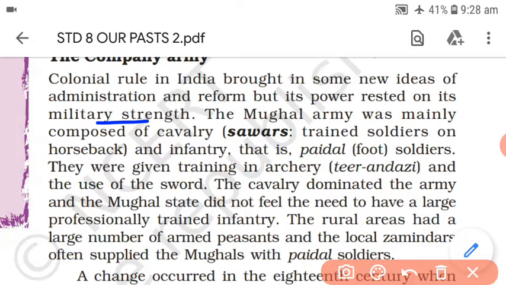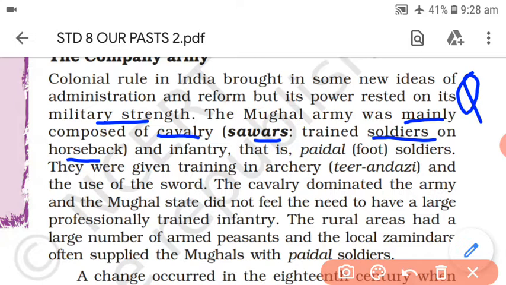The Mughal army was mainly composed of what? Again, an important question we have. So what did the Mughal army comprise? The Mughal army was mainly composed of cavalry, that means Sawars. Who were Sawars? What did the cavalry consist of? In the cavalry there were trained soldiers on horseback. These were the soldiers who fought wars and battles from horseback.